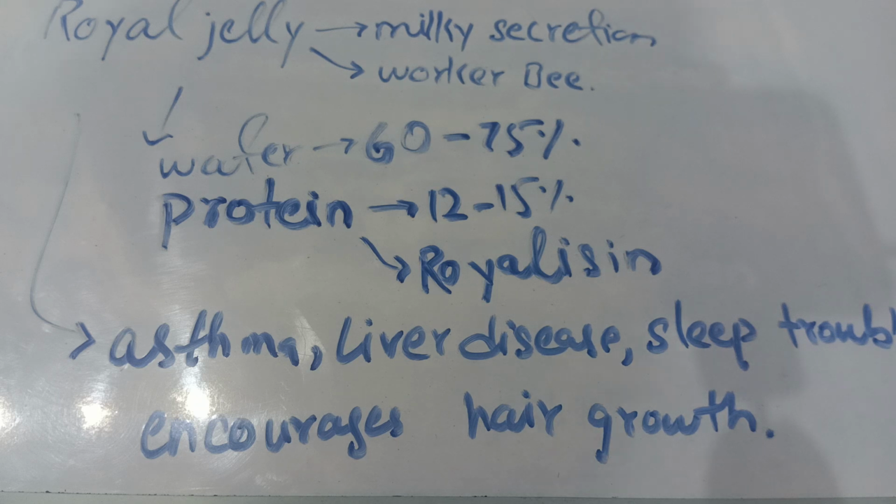The next drug which is obtained from an animal is musk, which we will discuss in the next lecture.